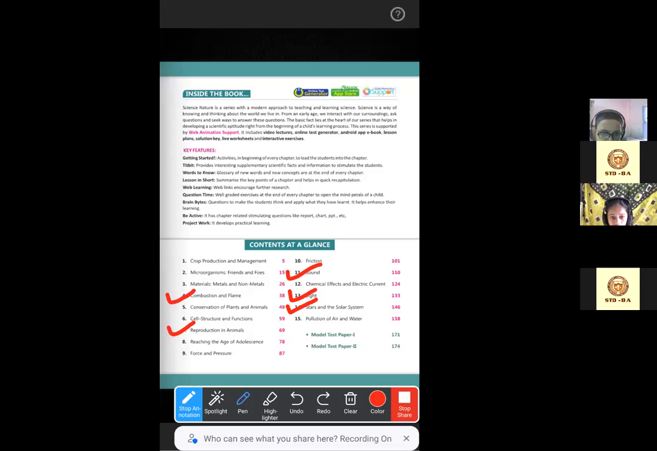Chapter 4 and also coal and petroleum. That chapter we will read from the NCERT book. So combustion and flame, reproduction in animals, sound, light, stars and solar system, and coal and petroleum, right?